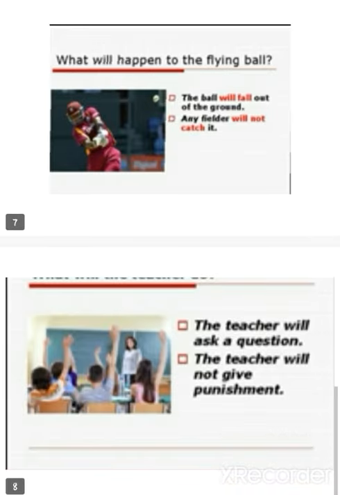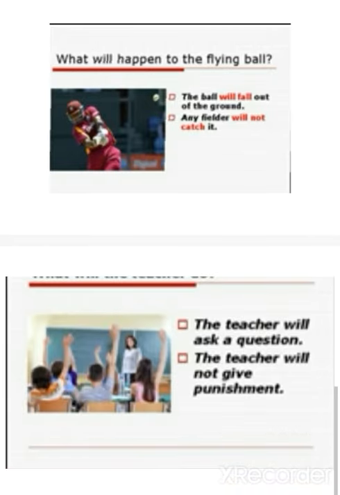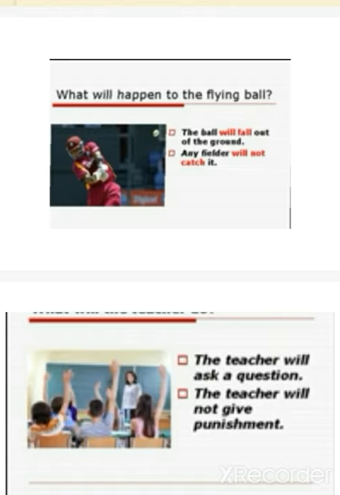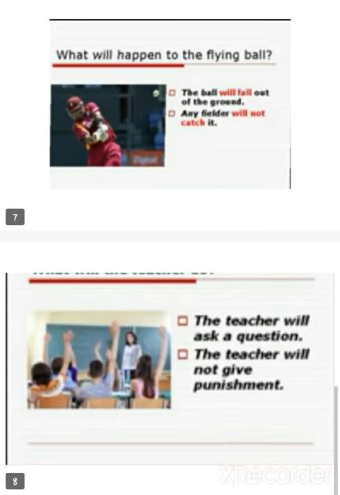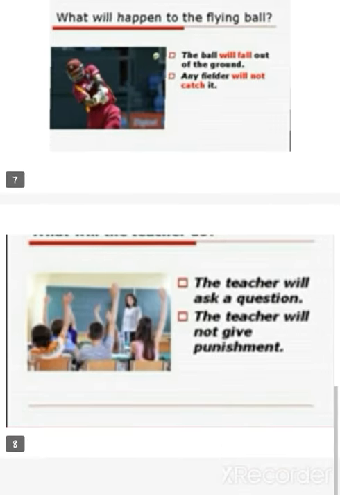What will the teacher do? Sorry, your question can be, what will the teacher do, and the answers can be, the teacher will ask a question and the teacher will not give punishment. So the first example is of a positive sentence and the second example is of a negative sentence.